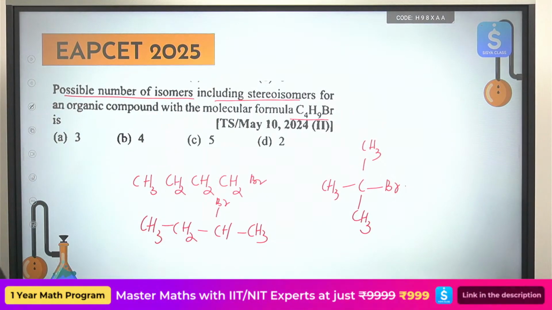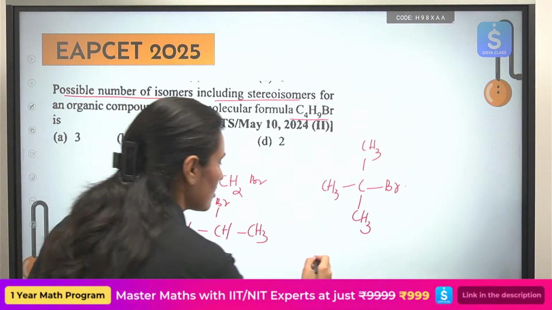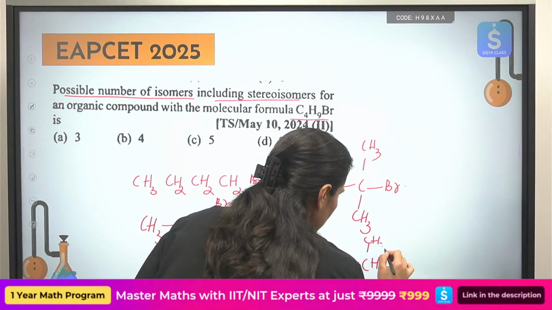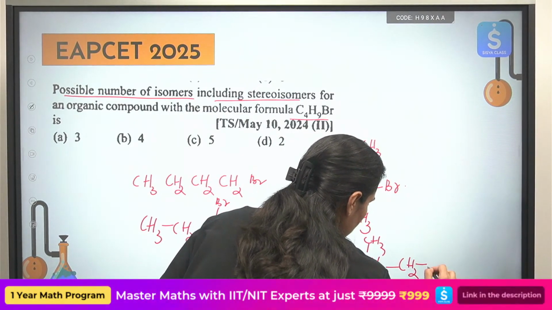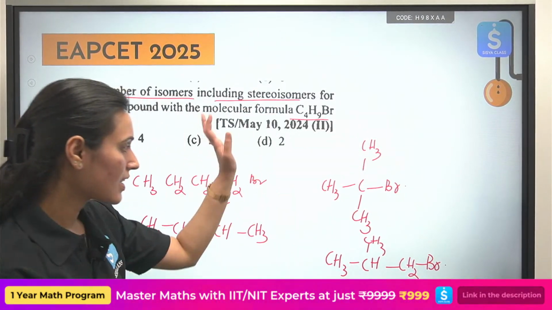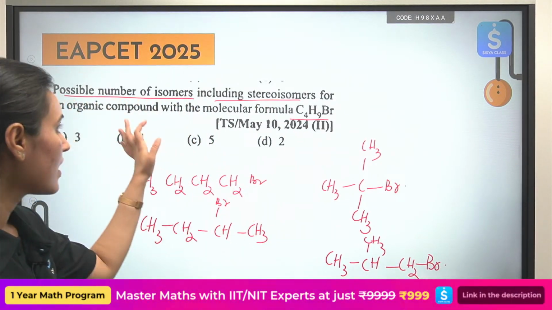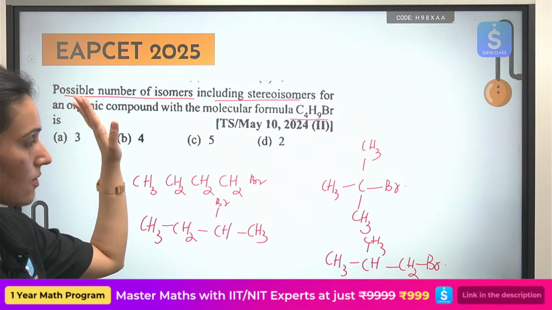Correct? This is also a possibility. What else can I do? I can do this also. Okay, so these are the possible structural isomers I can make, but they have asked you how many possible isomers